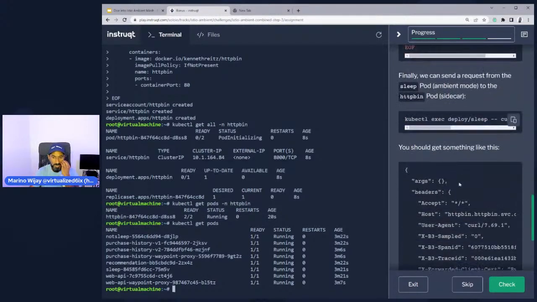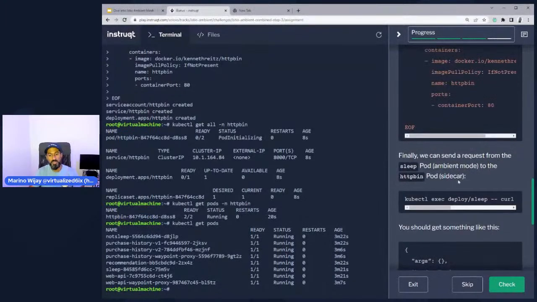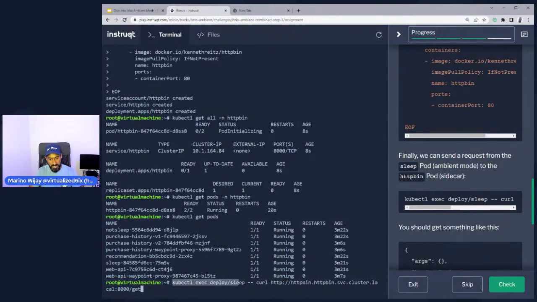So we've got this up and online. What do you think should happen? If I make this request right now, if I go from my sleep pod, from within the ambient mesh, by the way, over to this httpbin service that is located in another namespace that is sidecar enabled.